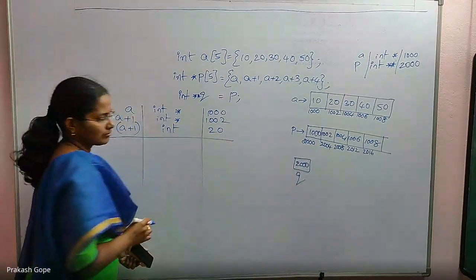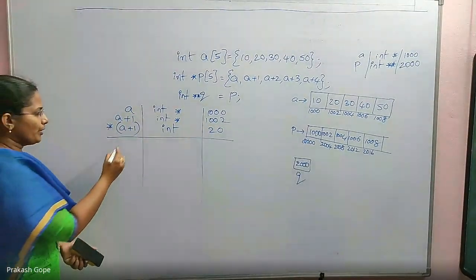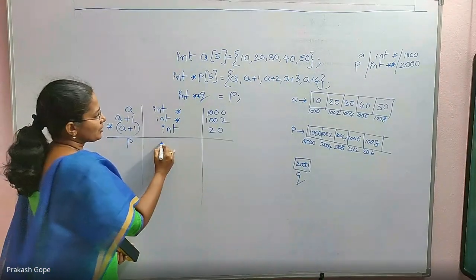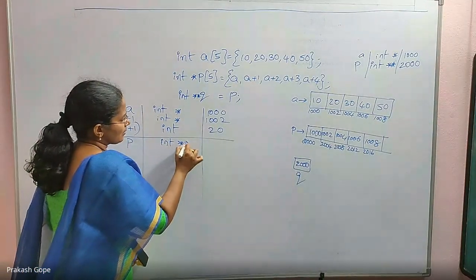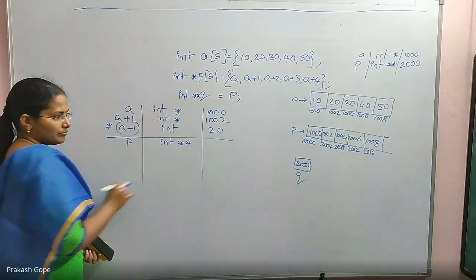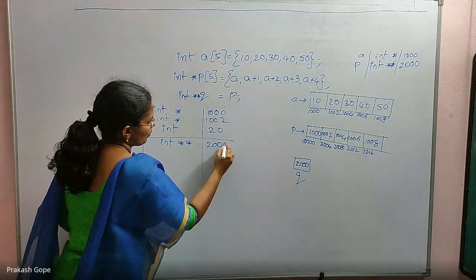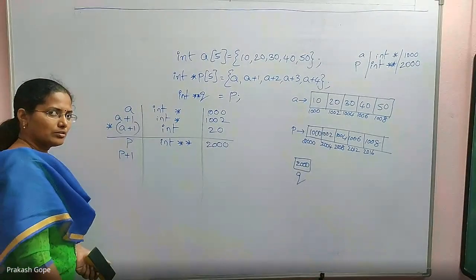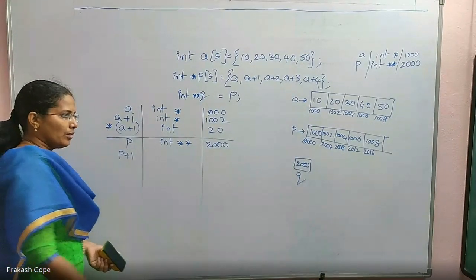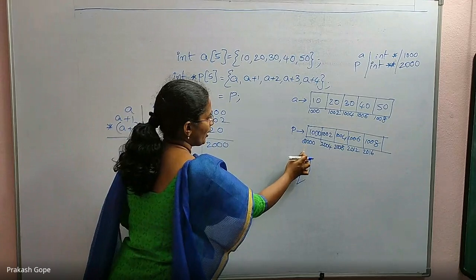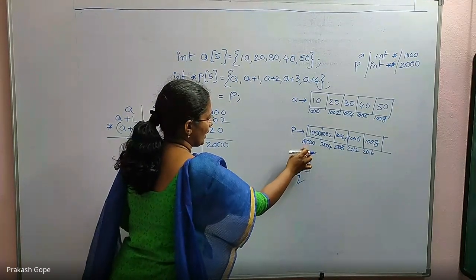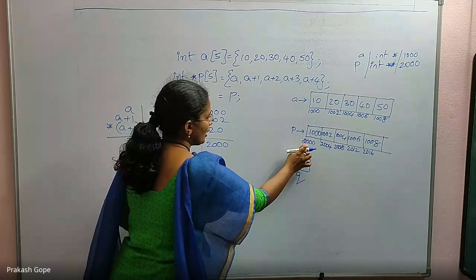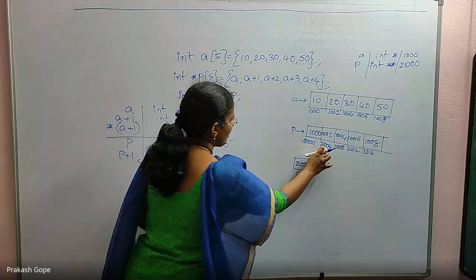Is that okay? Now coming to P, what is P's type? P's type is int **. Value is 2000. If I say P+1, P is pointing to the first element of this array. If I say P+1, it will point to the next element of the array.